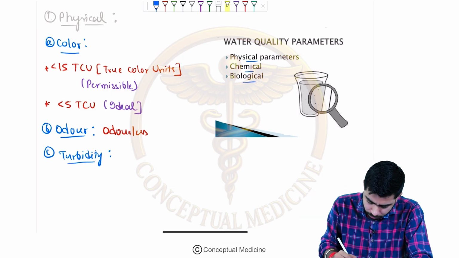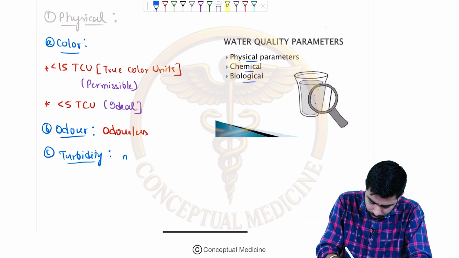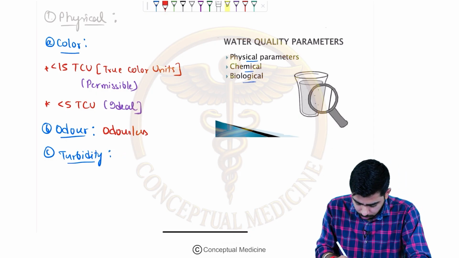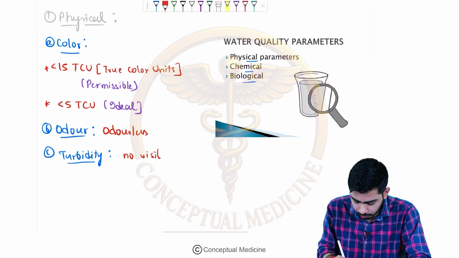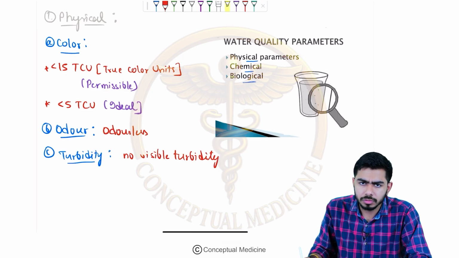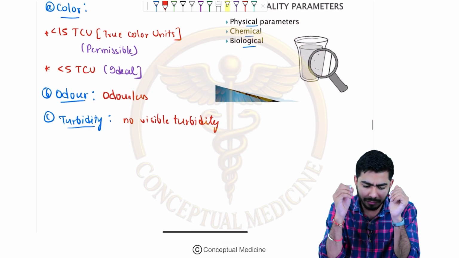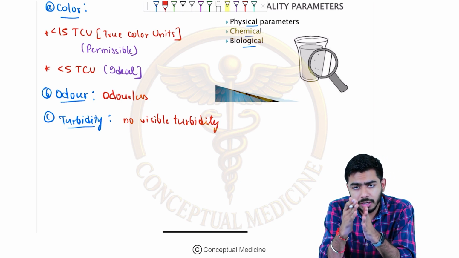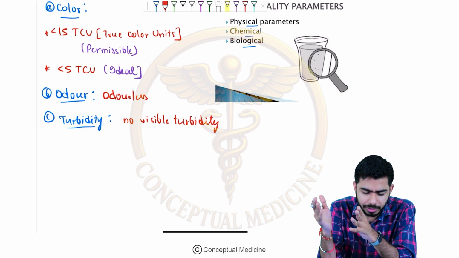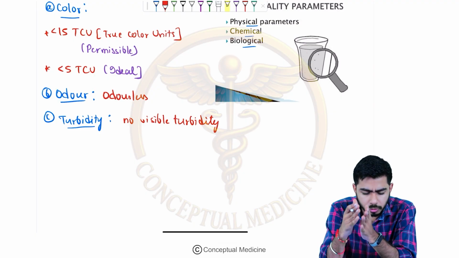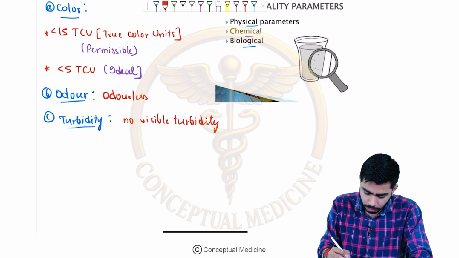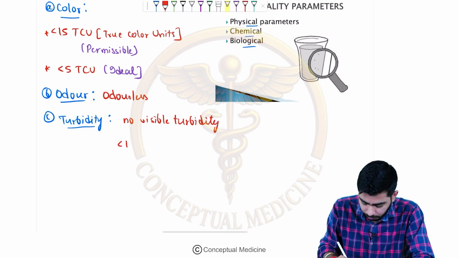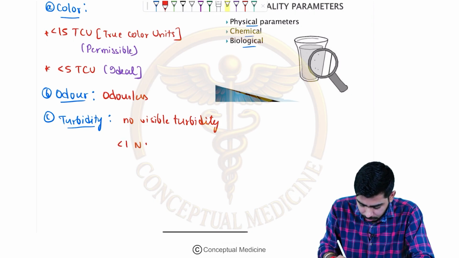There should be no visible turbidity, obviously, and if it is there, then it is contaminated, so it is not suitable for drinking purposes. But what is the permissible value? If it is less than 1 nephelometric turbidity unit, then it is good for household drinking water.